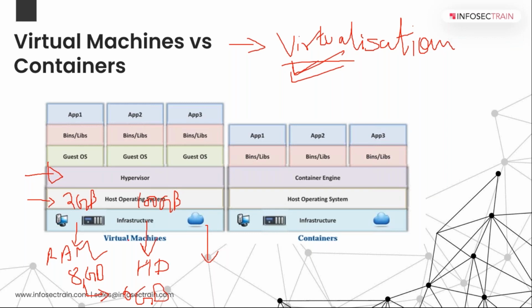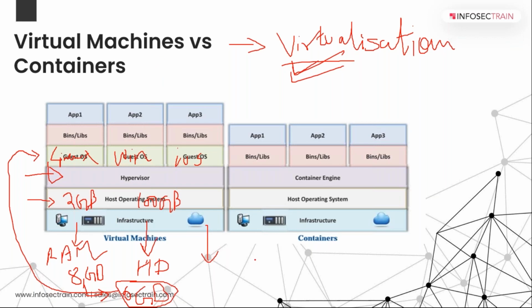So what I can do with the help of this particular application, your VMware, I can utilize this particular 6 GB to run different operating systems, right? It can be your Linux, it can be even your Windows, no problem with that. I can run two Windows with this particular application. It can be your iOS, right? It can be some other machine also, right? These things can happen with the help of this particular technology.